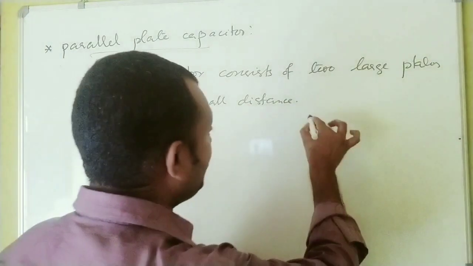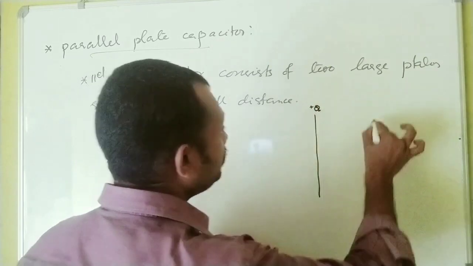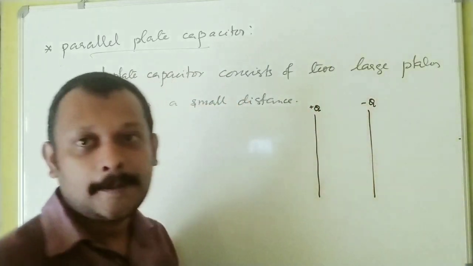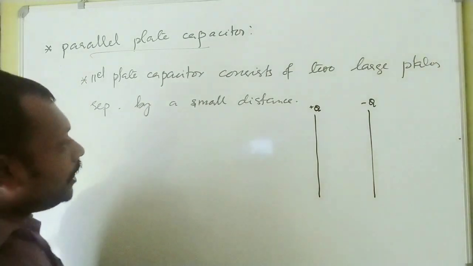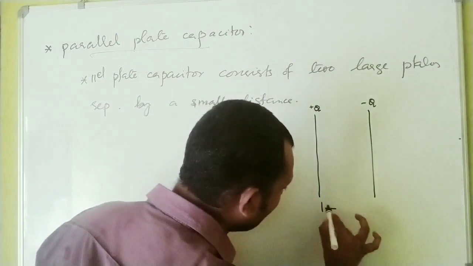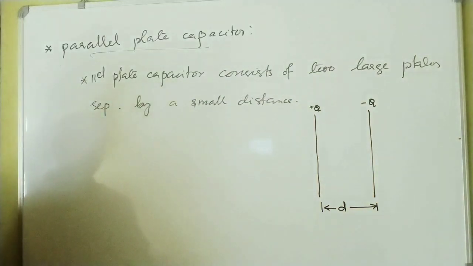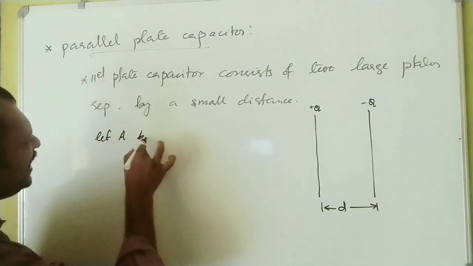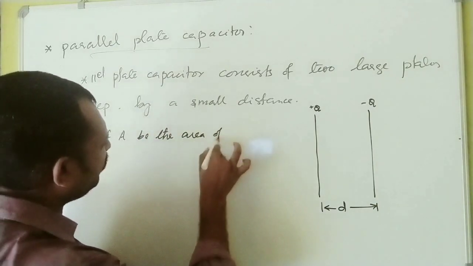This is one plate, say charged plus Q. This is another plate charged minus Q. Now let D be the separation between the plates. D is the separation between the two plates. Let small a be the area of the plates.